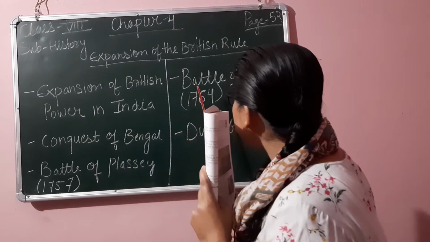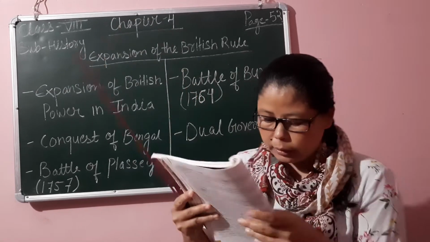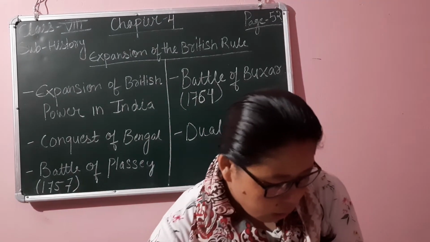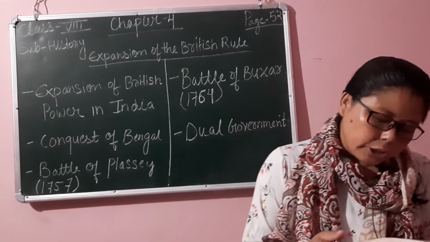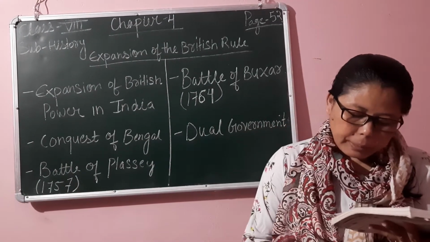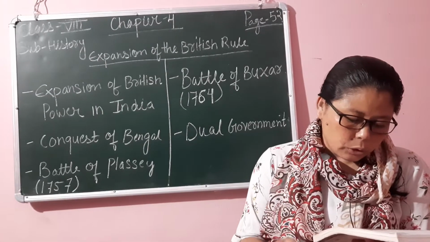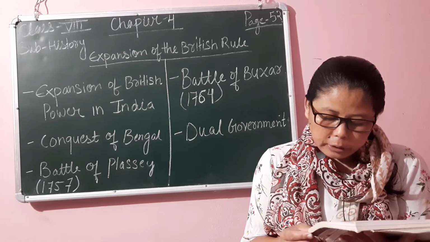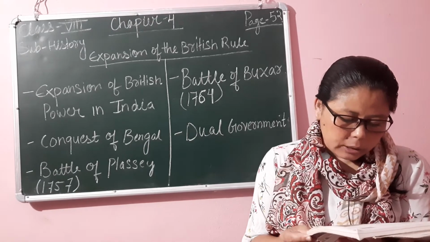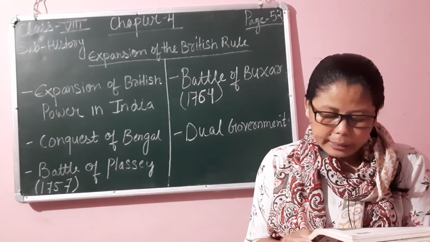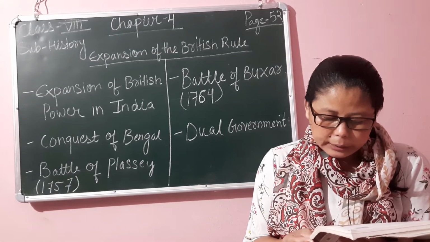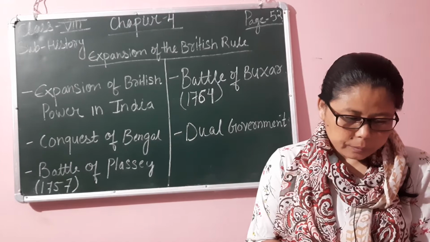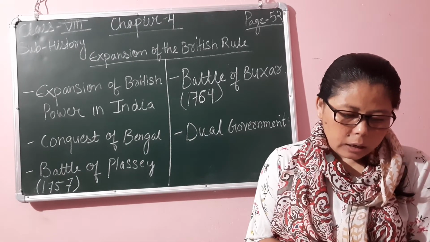The next topic is Battle of Buxar. Mir Kazim was initially very generous and friendly with the British, but after a few years, he refused to accept their control. The hostility between the British and Mir Kazim increased, and the British declared a war. Mir Kazim lost the war and fled to Awadh, soliciting support from Shuja-ud-Daula, Nawab of Awadh, and Shah Alam II.